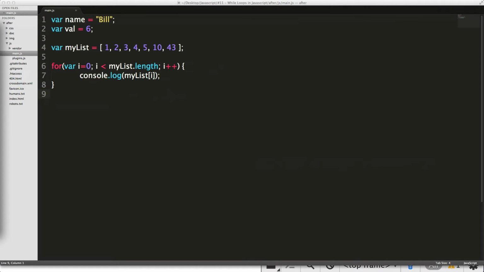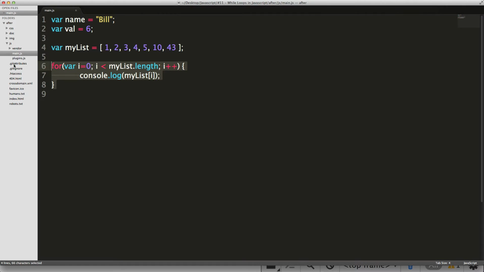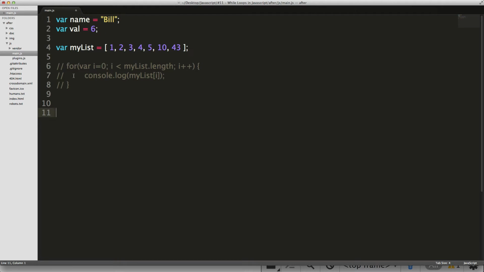In this lesson we're going to go over while loops in JavaScript, and a while loop is just a different approach to looping. We're going to use this while loop to accomplish the exact same thing we accomplished previously with this for loop. I'm going to comment this out by selecting all of this code and doing Command / in Sublime Text. As long as your syntax is set to JavaScript, it should handle that no problem. Otherwise, you can put two slashes before each line, and it will comment it out and therefore not run this code, like we went over in the commenting video.